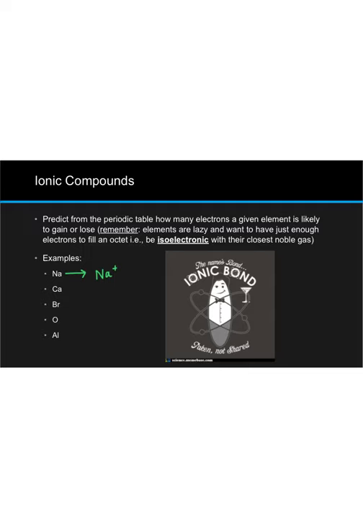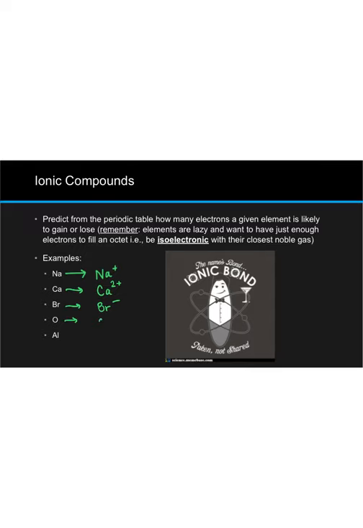Calcium is in group 2A, the alkaline earth metals. We expect calcium to form a cation with a 2+ charge. Bromine is in the halogens group, upon which we placed a big -1. We expect bromine to form a substance Br-.